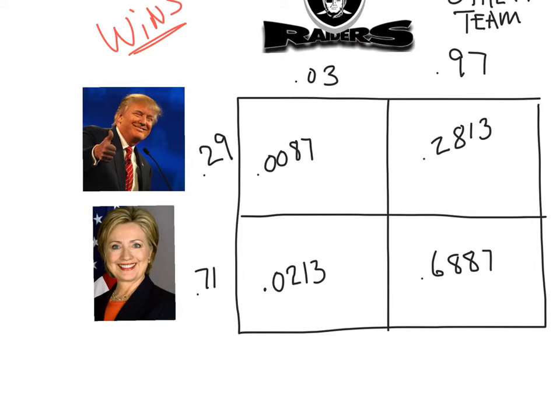Well, you want to consider the fact that one or the other thing happens, but you don't want to count the fact that they both happen twice. Hillary wins, and you count it again if they both win. It's called double counting. So for an "or" situation, you say 0.71 plus 0.97 minus the probability that they both happen.